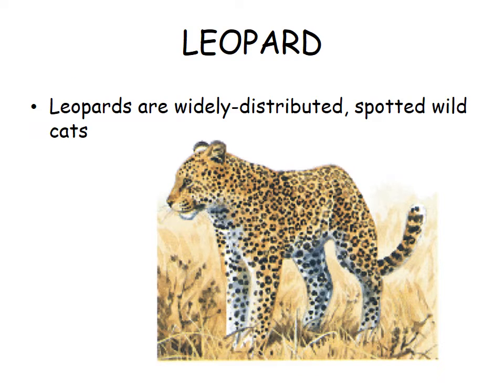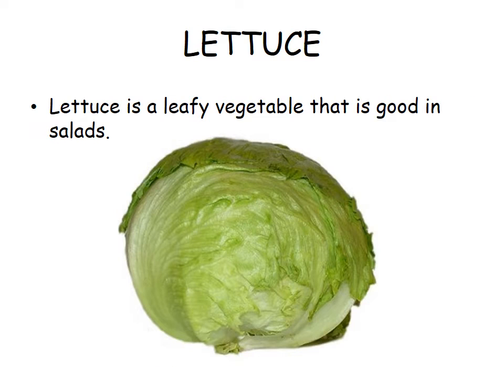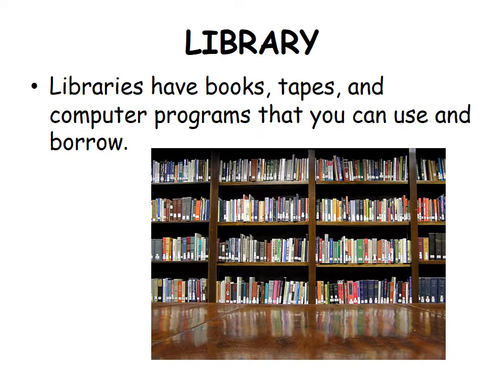Leopards. Leopards are widely distributed, spotted wild cats. Lettuce. Lettuce is a leafy vegetable that is good in salads. Library. Libraries have books, tapes and computer programs that you can use and borrow.